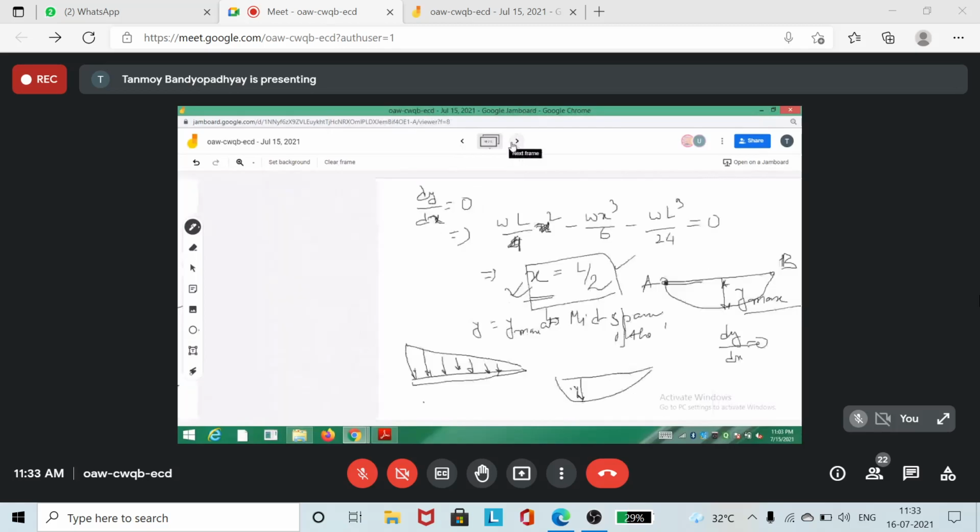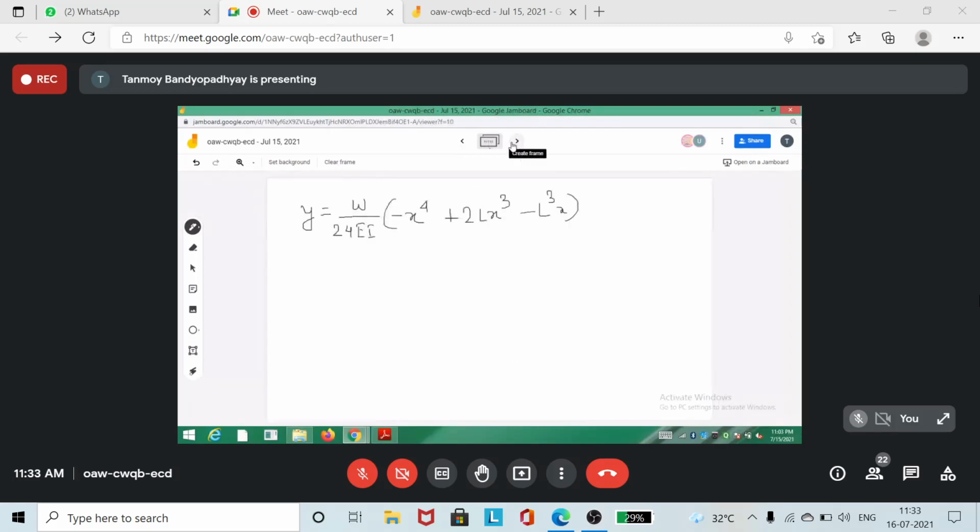So this is the expression for y. This is something like minus x to the power 4 plus 2lx cube minus l cube x. So this is the expression for y.